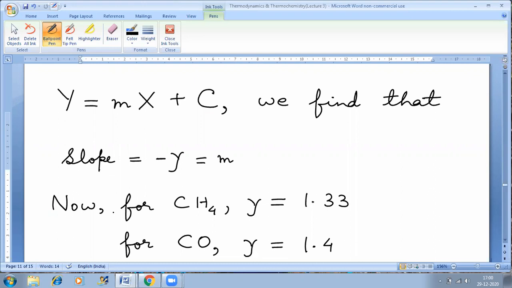For carbon monoxide, gamma is 1.4 because carbon monoxide is a diatomic gas. How diatomic? Because in one molecule of carbon monoxide, you have 1 atom of carbon and 1 atom of oxygen.